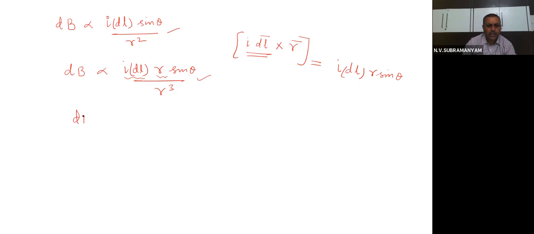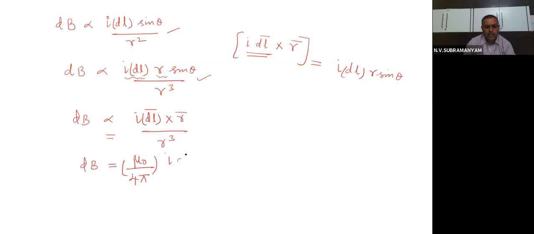And what is the advantage of writing this like this? dB can be written as proportional to I dl bar, that is, bar indicating it's a vector, cross r by r cube. And if we remove the proportionality sign, we know that in physics we will get a constant. What is the constant value? Mu naught by 4 pi, I dl cross r by r cube. Okay, all of you, are we clear with this? Yes.